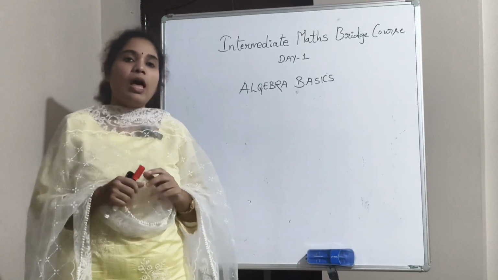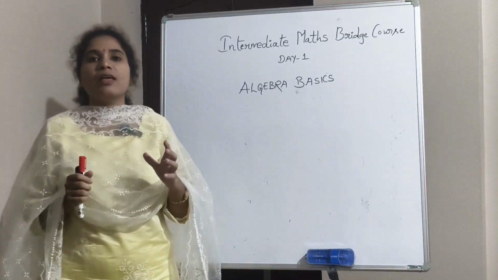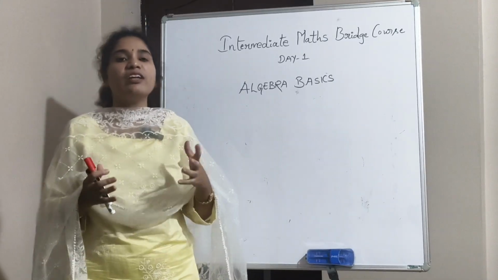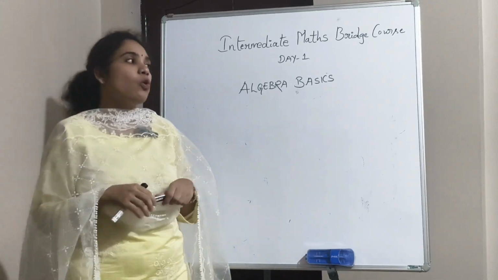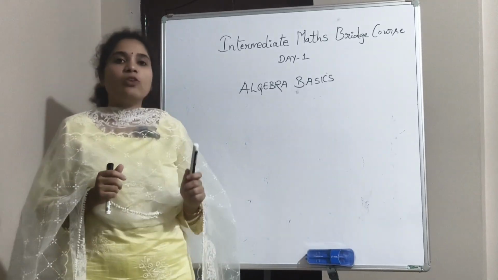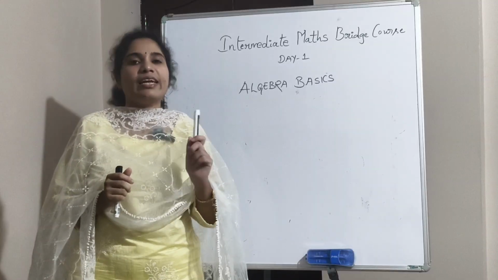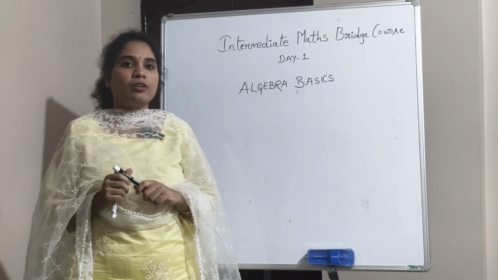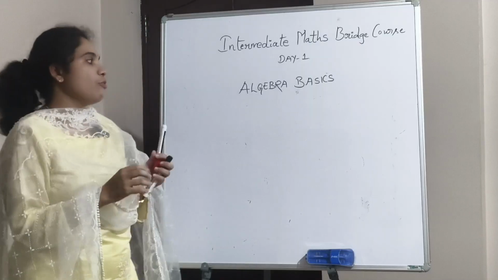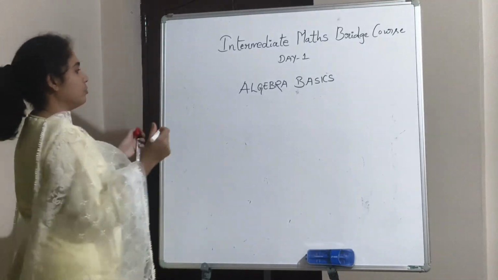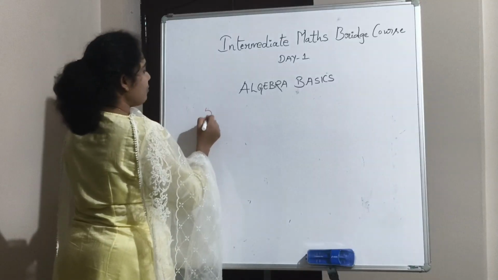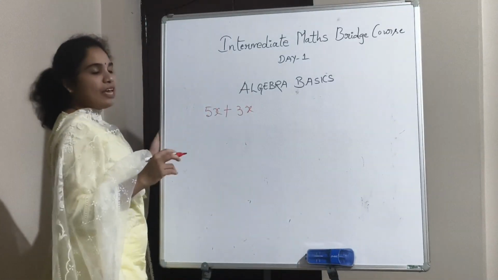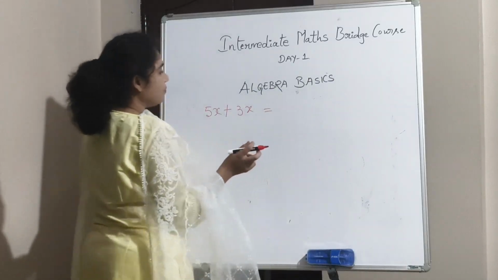So like terms means the terms which are alike. Unlike terms means which are different. So we can add or subtract only like terms. Unlike terms we cannot add or subtract. For example, 5x, 3x. If I add 5x plus 3x, what is the answer?